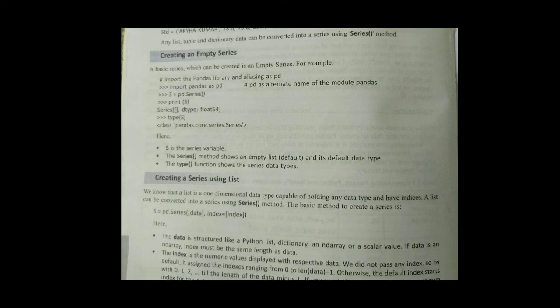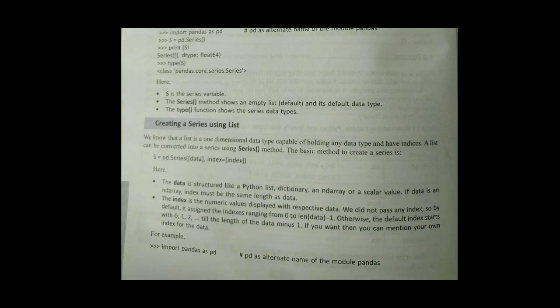So here s is a variable, series method shows an empty list, and type function shows the series data types. The next one, creating series using list. So in case of Python, we have seen how to create series and how to create list. So list is a collection of data in a single variable.